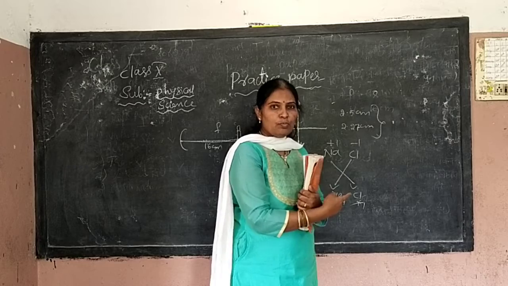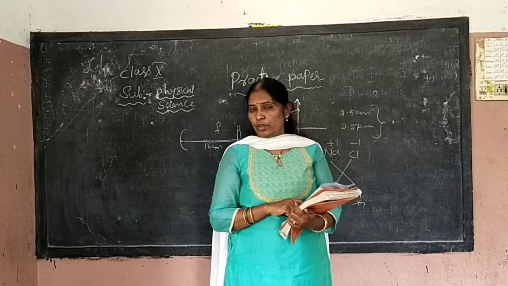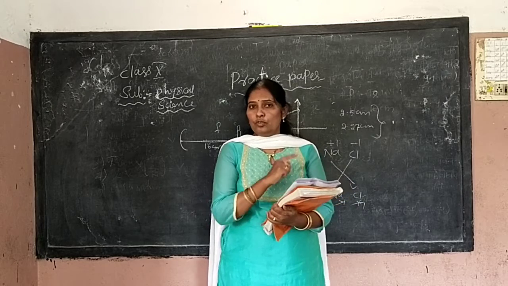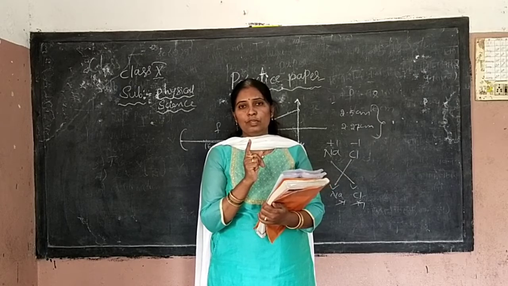So by using this method, write the formula of barium chloride and sodium sulfate. I am not going to give the formula directly. Use this method, get the formula and balance. In balancing, what are the steps that should be followed?